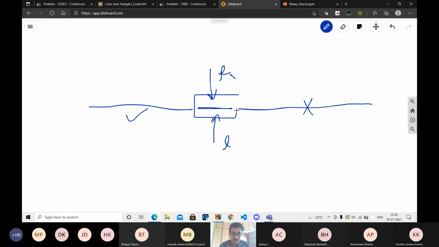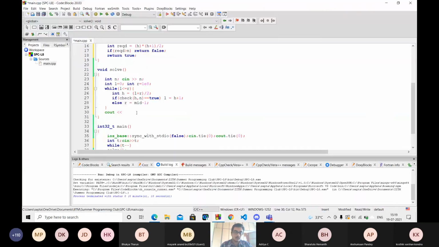If I have sufficient coins for this amount and this is true, my left goes to the right, but this goes into the rejected area. So the answer will be just R. And if it comes out to be false, R goes to the left and it goes to the accepted area, and this is rejected, and hence I output R. R will be the maximum height for which I have sufficient coins to form a triangle of height R.